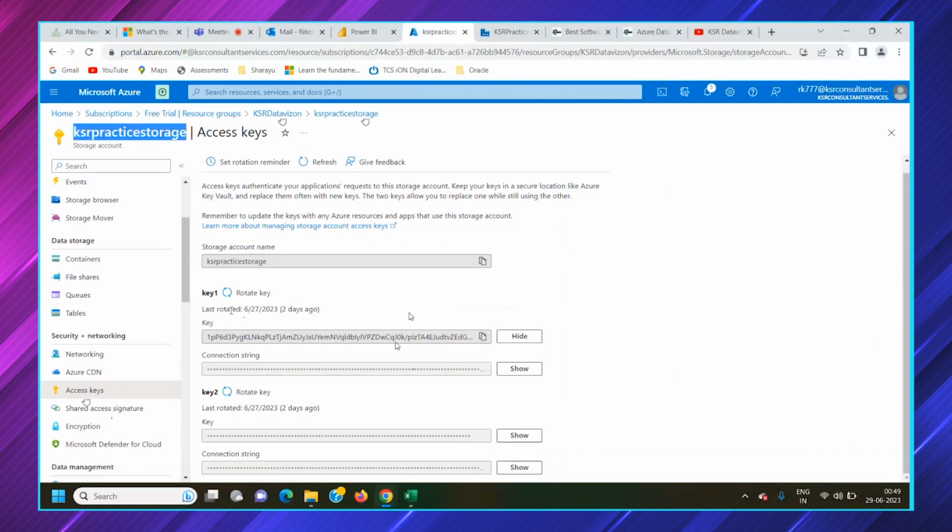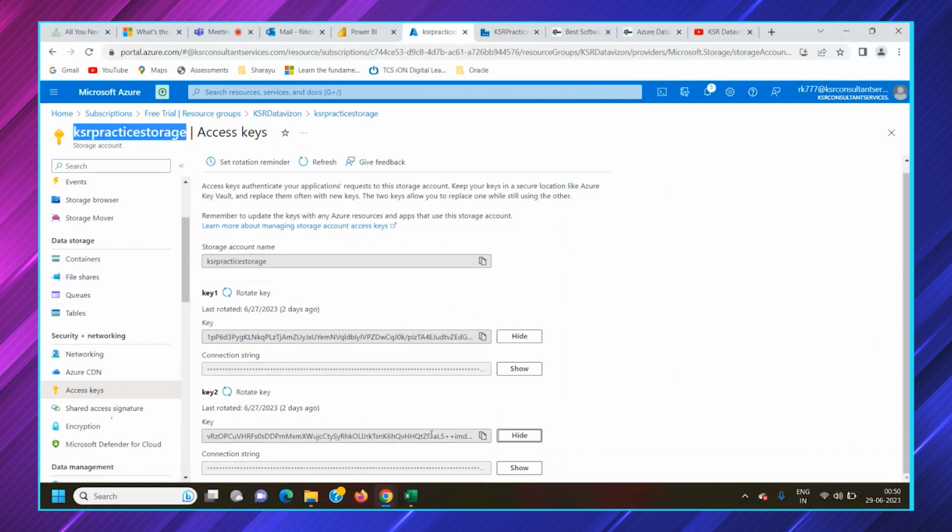So two keys, this ADF is smart enough to create two keys directly. It is a default option, you don't need to select that. It would be creating two keys separately. You can also set a rotation reminder. So the two keys are not the same. If you check the keys also here, they're different.